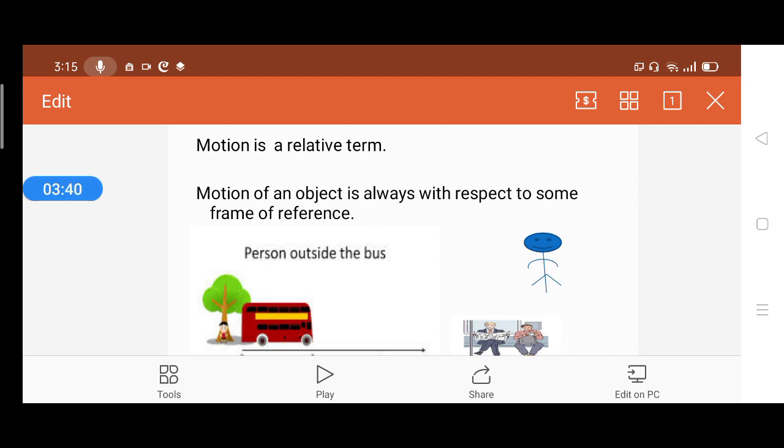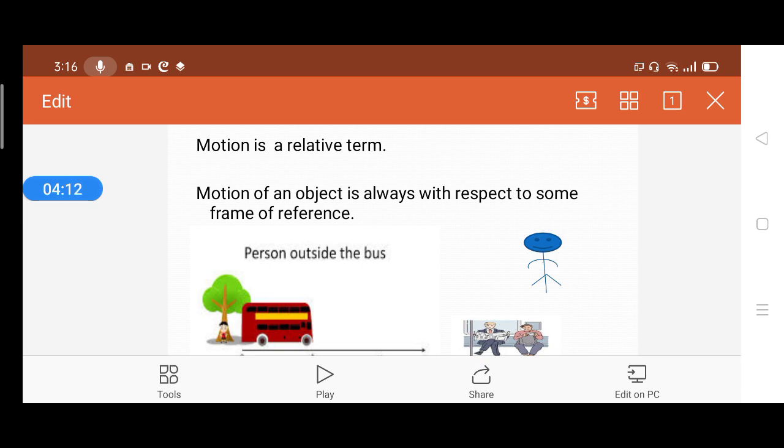Let us suppose a person along with his two kids is standing at the bus stop. He is waiting for the bus to arrive. So what do you think? Are these three people in motion? They are not in motion, right? Because they are at the same position. They are not walking nor running. Their position is not changing with time. So, they are at rest, right?